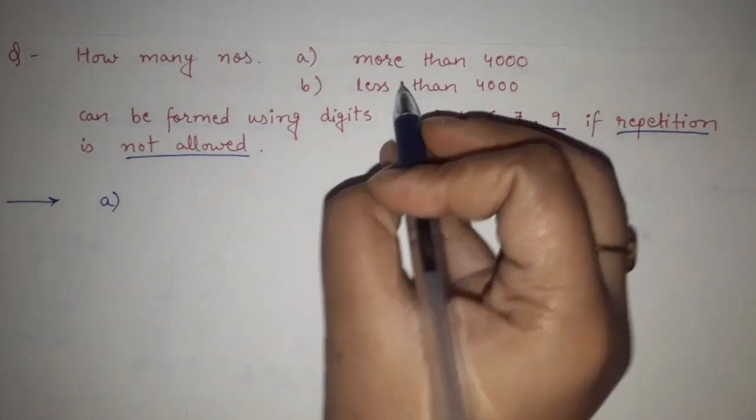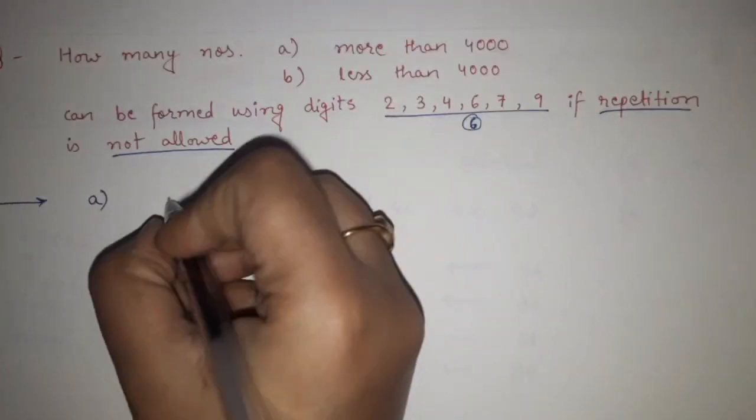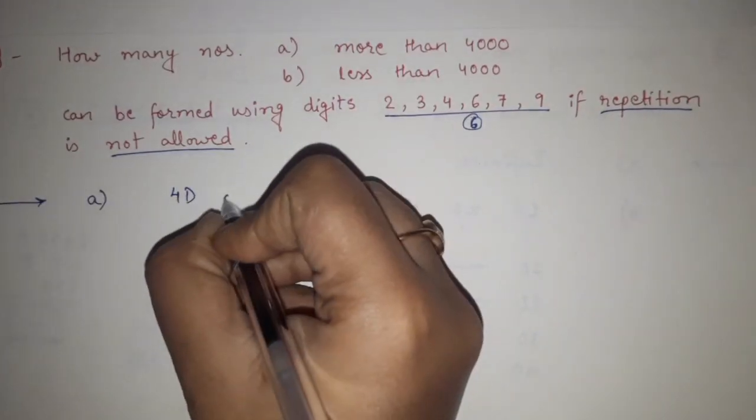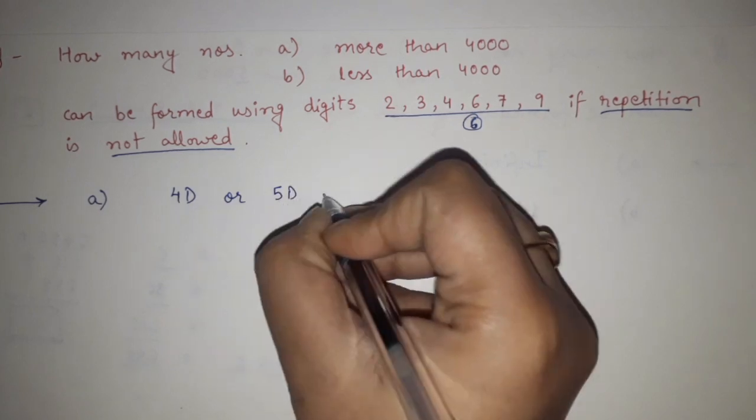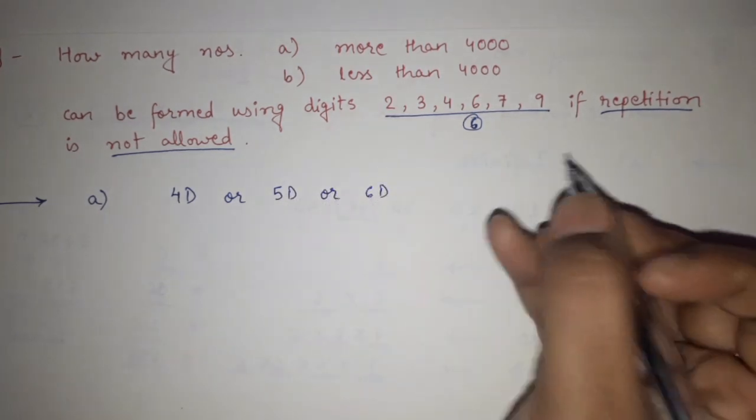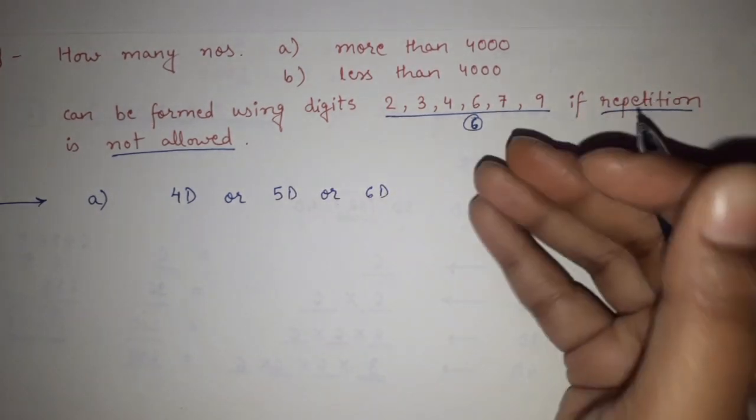So see, if we want more than 4,000, it can either be a 4-digit number, or a 5-digit number, or a 6-digit number. And can it be more than 6 digits, 7 digits, 8 digits?